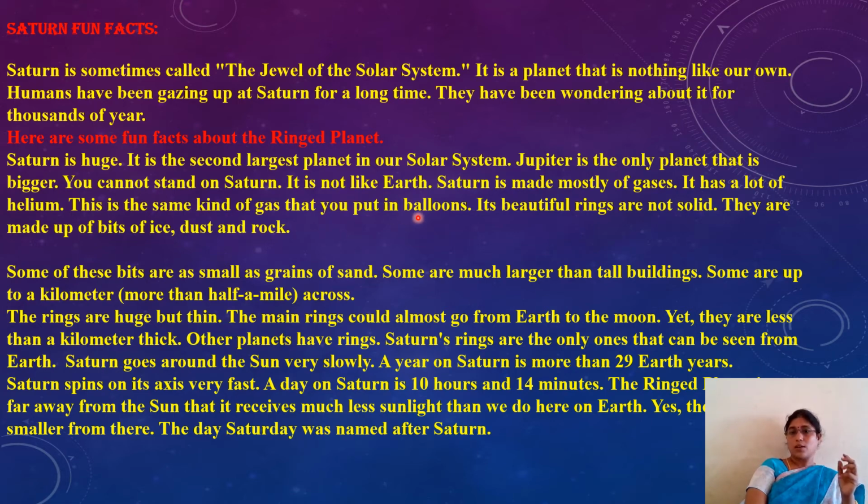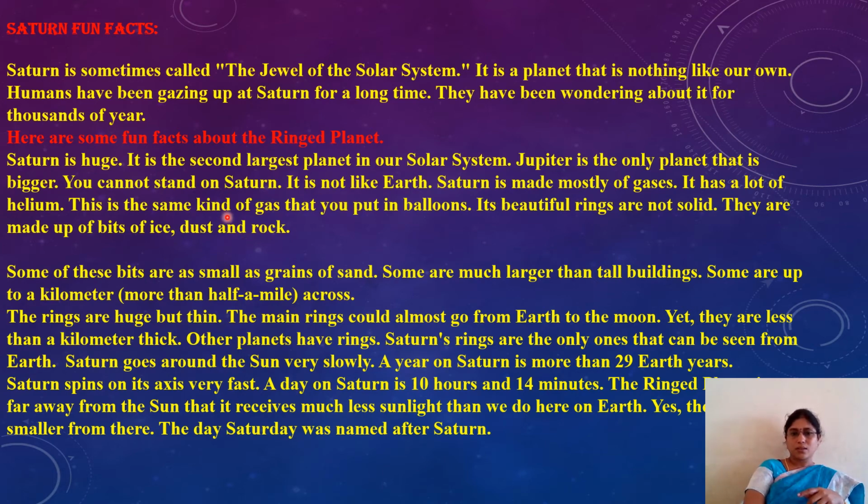Once you observe, the beautiful rings are not solid; they are made up of bits of ice, dust and rock. See how interesting these facts are. Entire Saturn is filled with helium gas, which is the gas we fill in our balloons. And the rings you are observing around Saturn are not made up of any solid. They are made up of dust, rocks and ice.